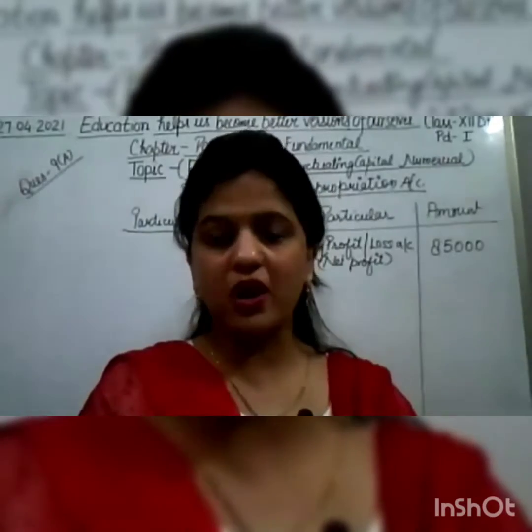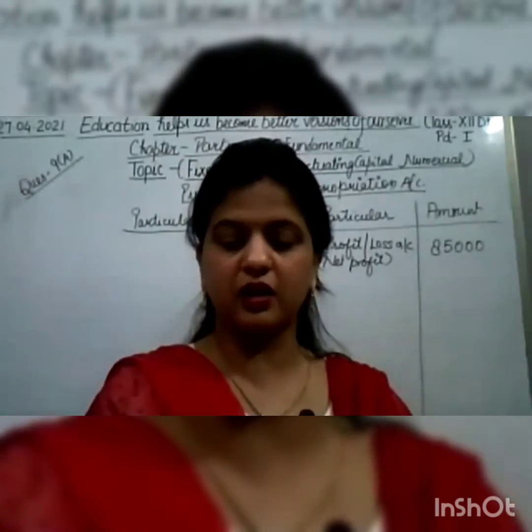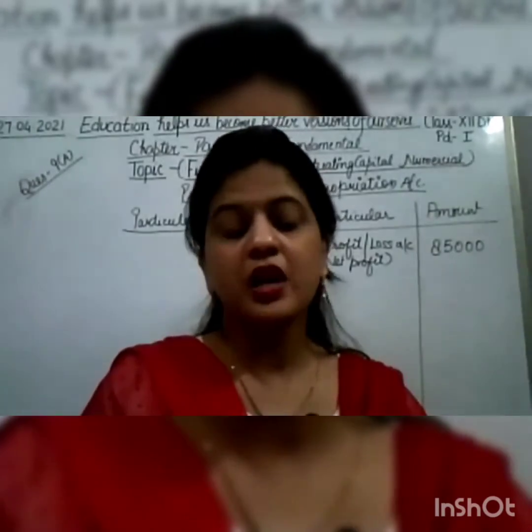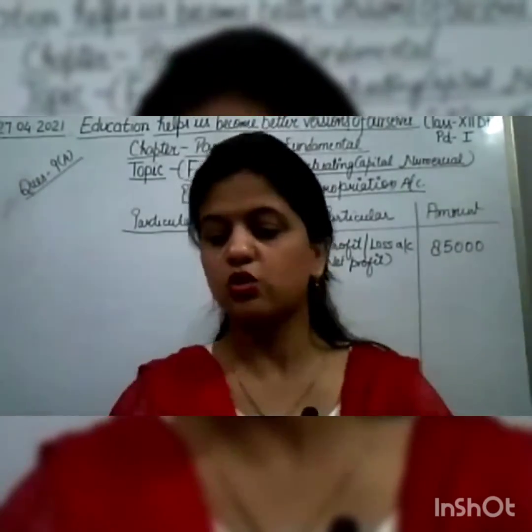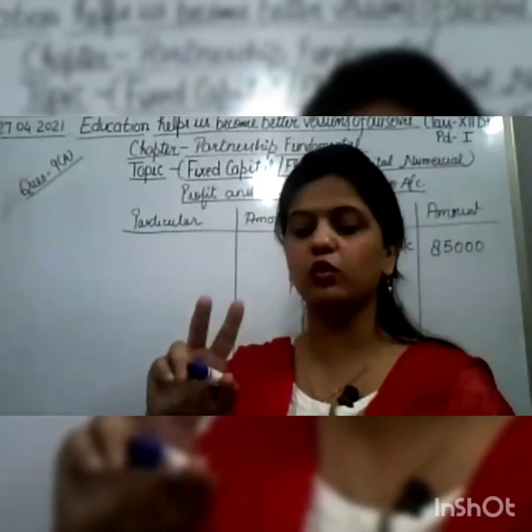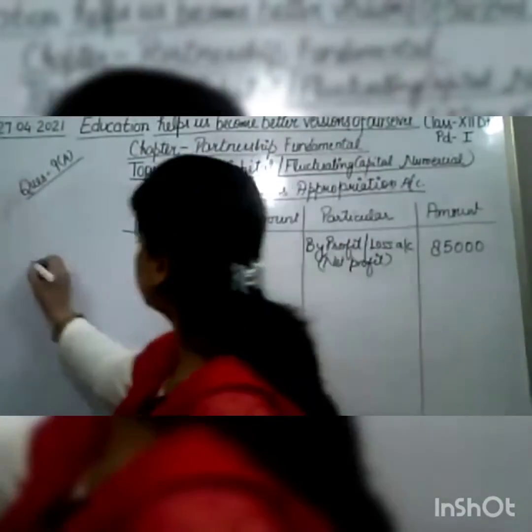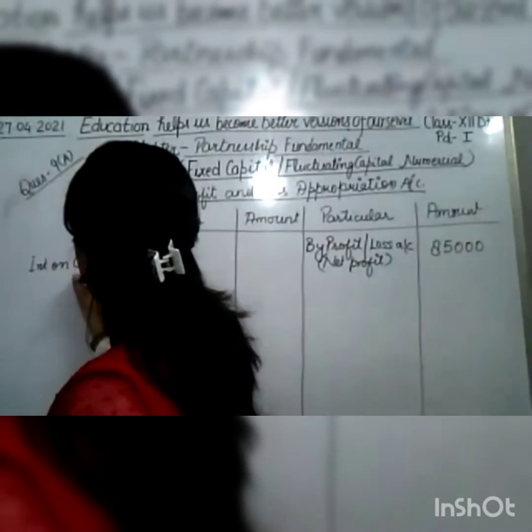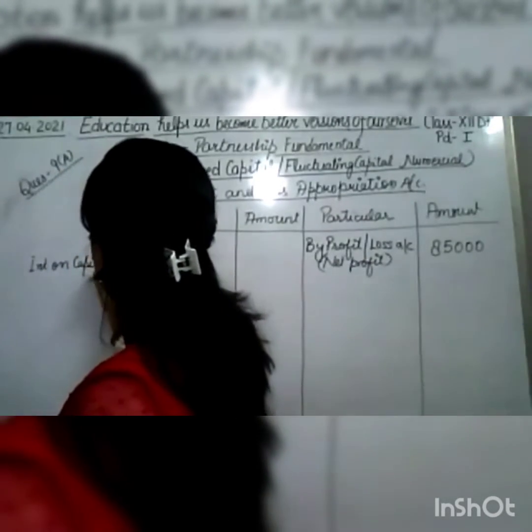Then 1 lakh additional capital will be added to that capital, and then again we will calculate the interest on capital. So how will we calculate it for L? This is rough work.